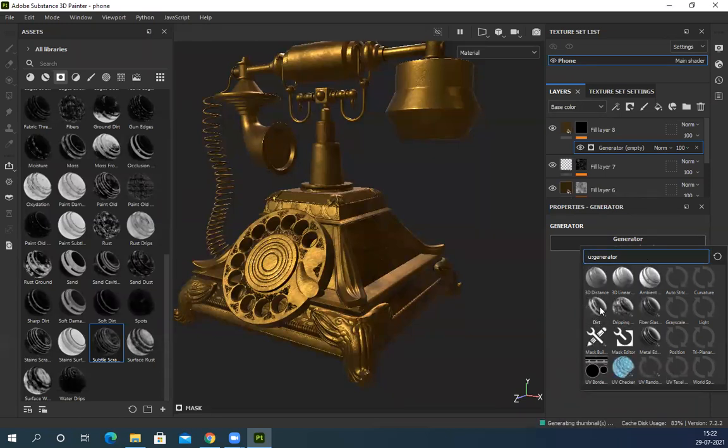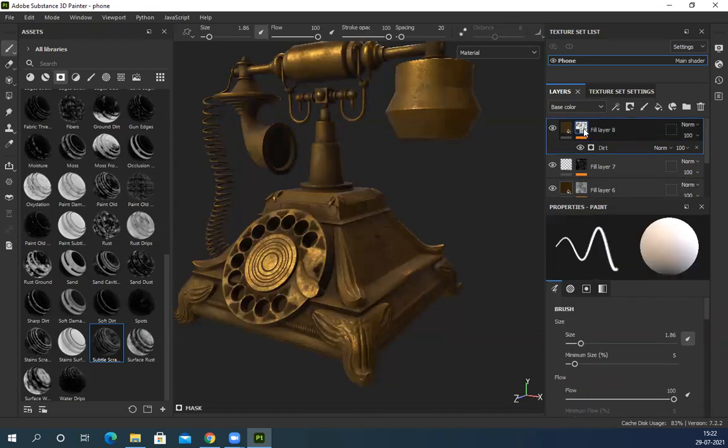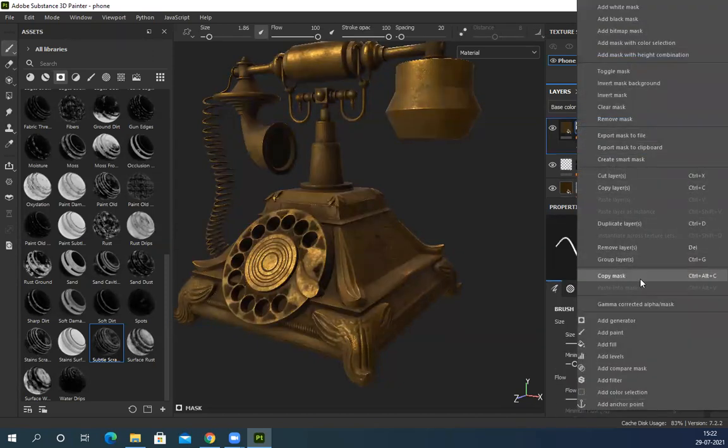Sir, how to copy the mask? How to copy the mask? Okay, so click on any mask, right click, there is something called copy mask, and then paste mask. So you can copy any mask or paste any mask.